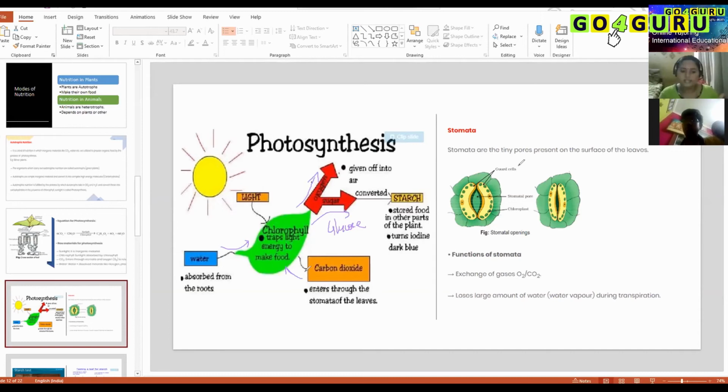As long as sunlight is available, as long as water is available, photosynthesis is going to be happening continuously. When it happens continuously, it will produce more and more glucose, more than what is required by the plant. So what will it do with the excess glucose?